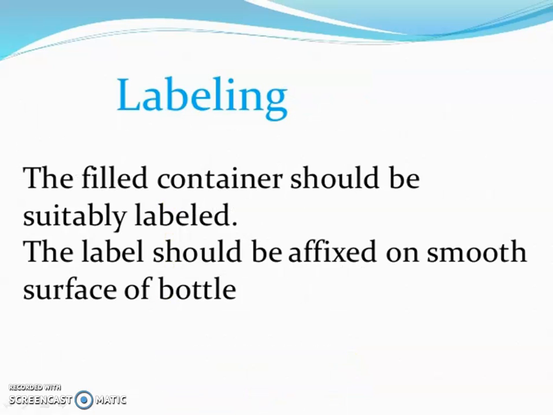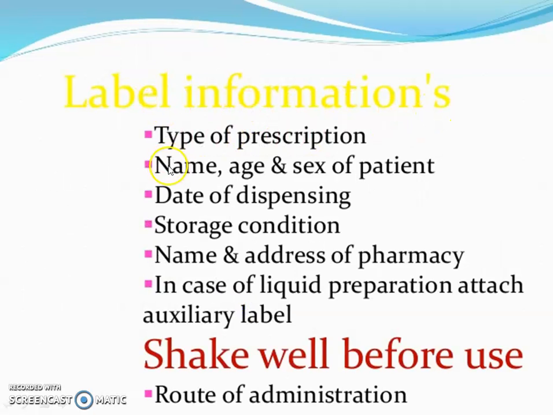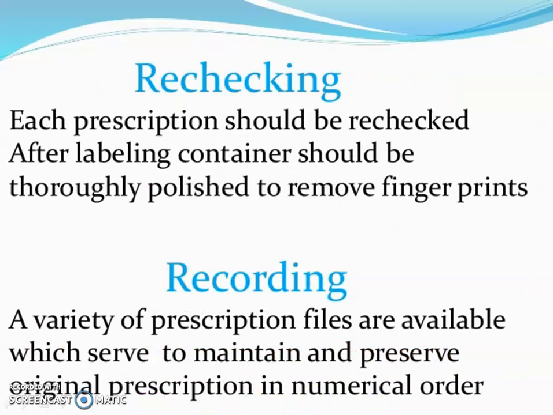dropper bottles. Labeling: the filled container should be suitably labeled. The label should be affixed on the smooth surface of the bottle. Label information includes type of prescription, name, age and sex of patient, date of dispensing, storage condition, name and address of pharmacy. In case of liquid preparation, attach the auxiliary label, shake well before use, and route of administration.